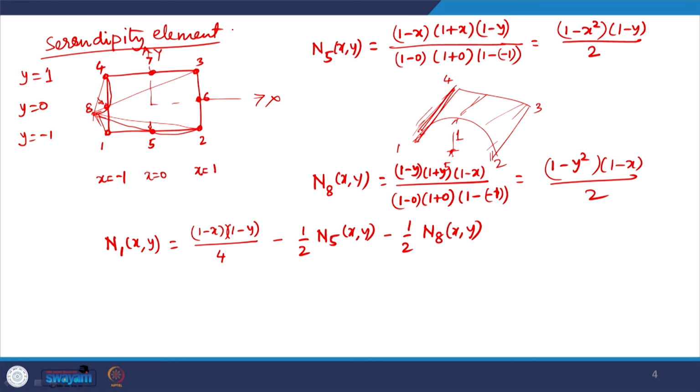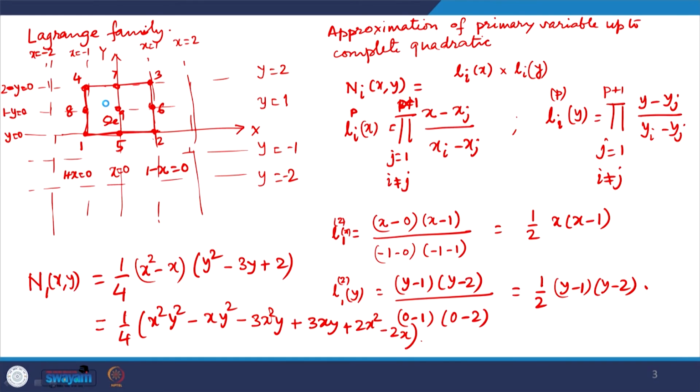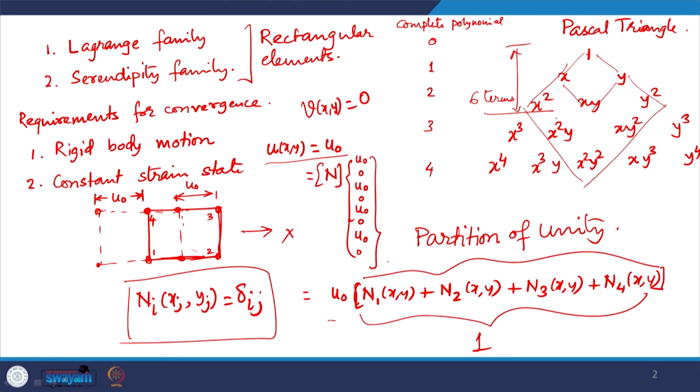So, there will be 8 terms in the polynomial, and that would involve only these 2 terms. The extra term that was there in the Lagrangian interpolation is eliminated, that is not required. So, we can cut down on the higher degree terms, and similarly we will have